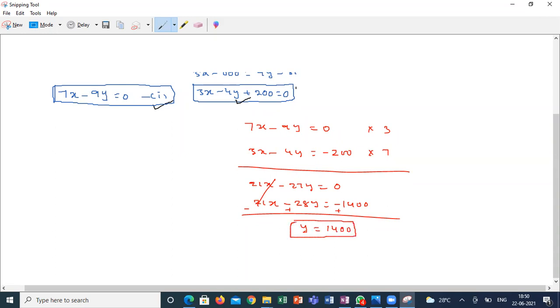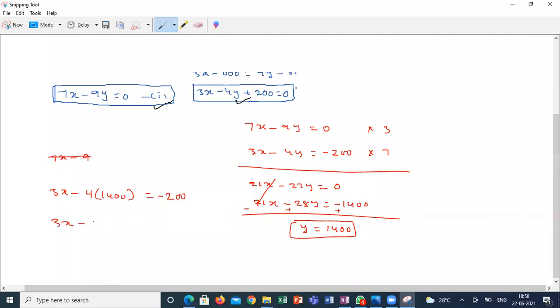So if y is 1400, then 3x minus 4 into 1400 will be equal to minus 200.